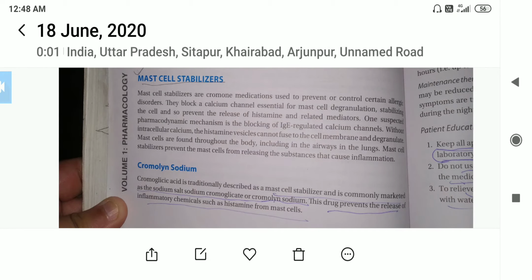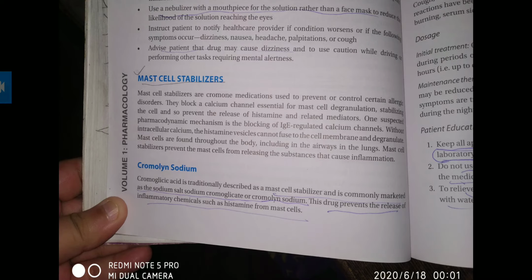Mast cells are found throughout the body, including the airway of the lungs. Mast cell stabilizers prevent the mast cell from releasing substances that cause inflammation. One example is cromolyn sodium.